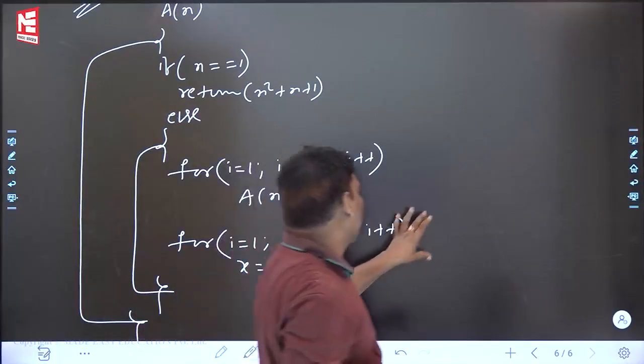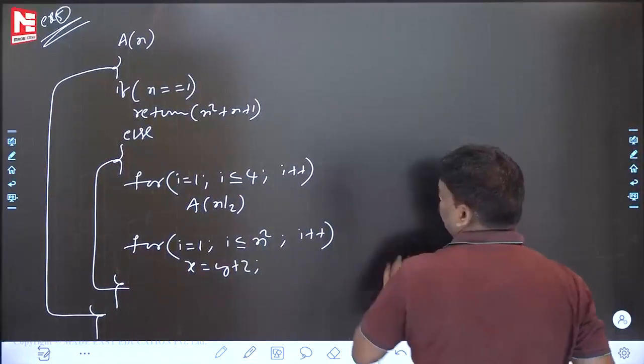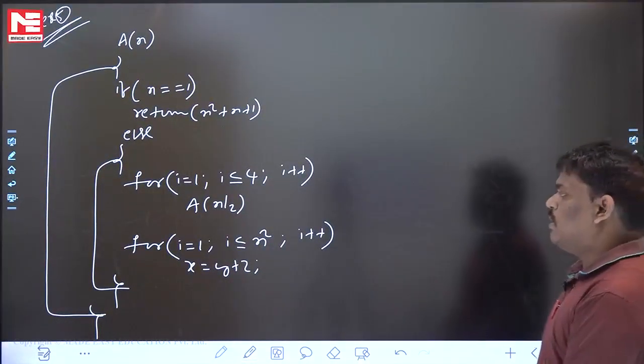Right, to this recursive program. One more recursive program is given. To this we have to find out the time complexity. Please be careful for this. To this program, please be careful.